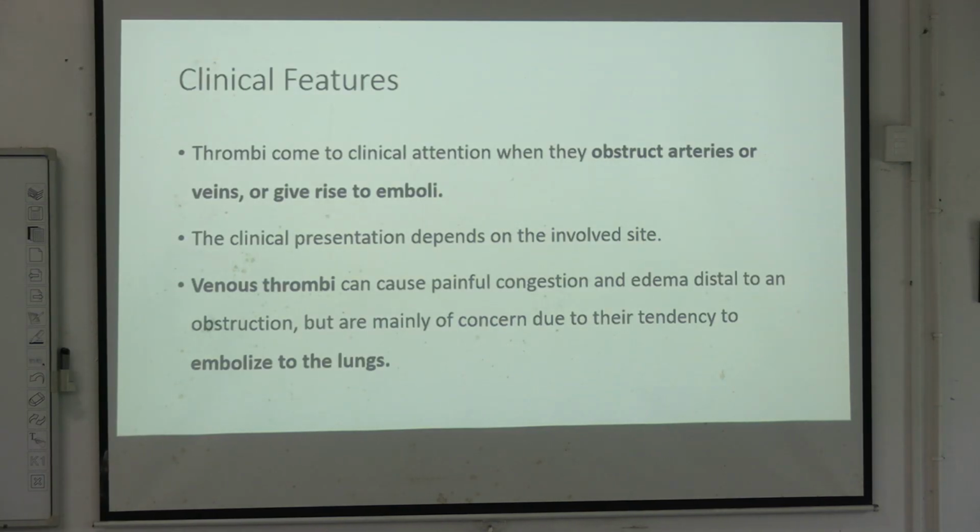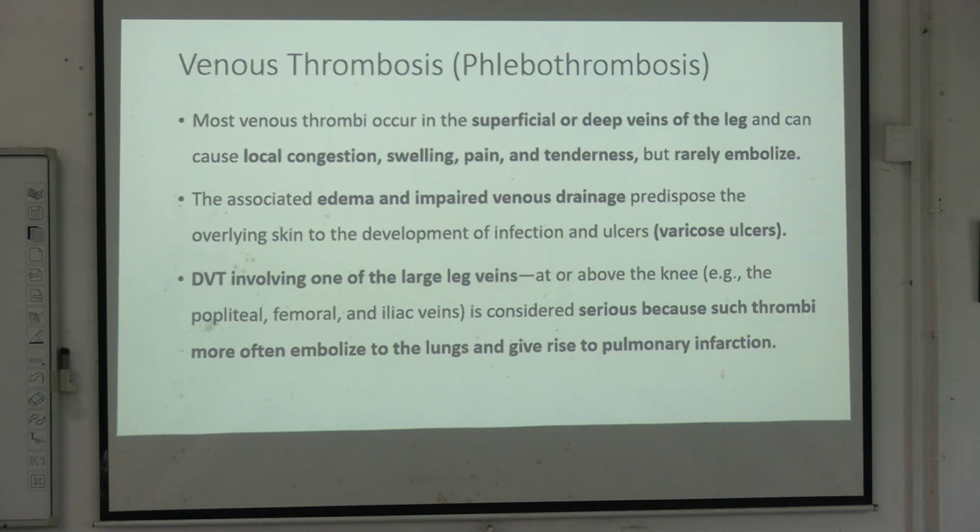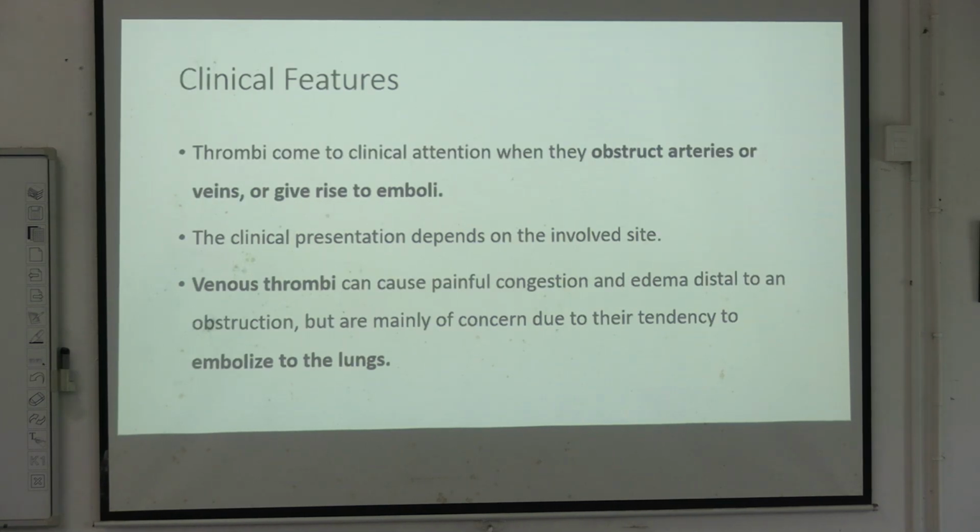Okay, so the clinical features of different thrombi can be seen whenever these thrombi are obstructing any vessel. They can obstruct an artery or vein, or they can also give rise to emboli. Venous thrombi can cause painful congestion and edema distal to an obstruction, but mainly the concern in these cases will be formation of embolization.